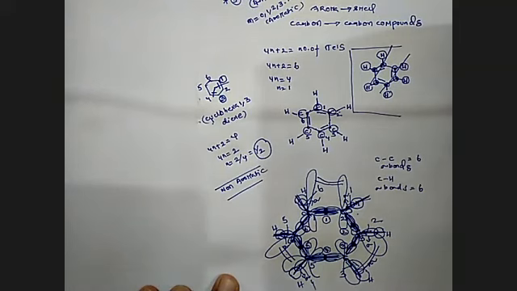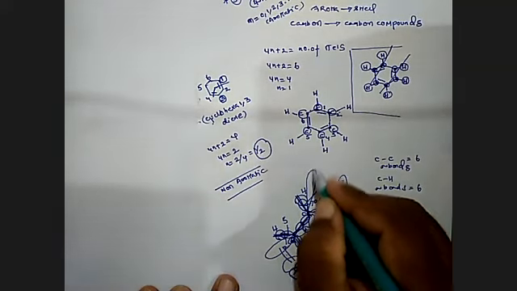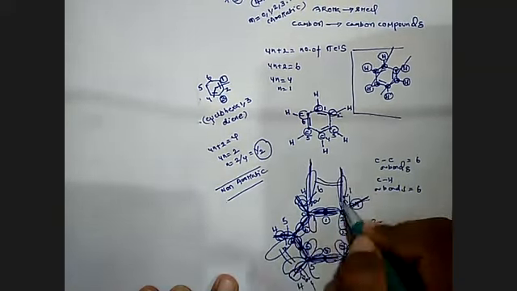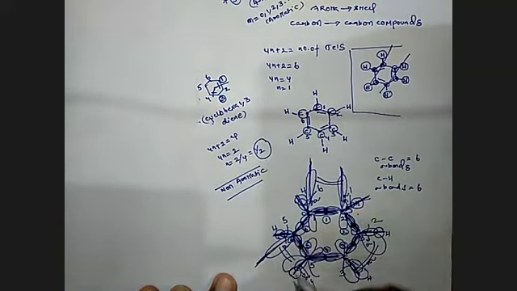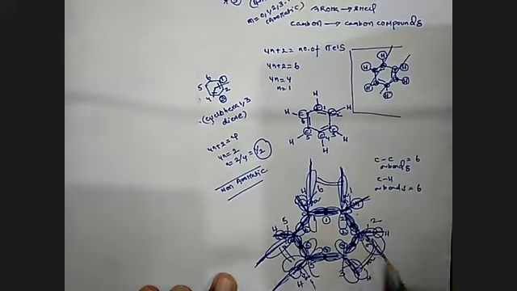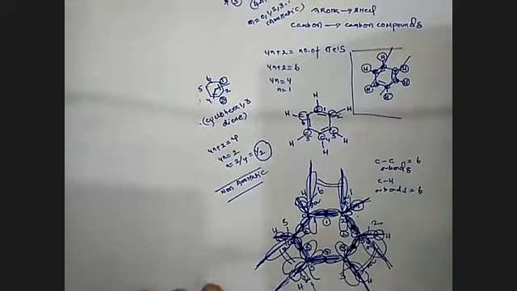Now the pi orbitals. Now it is pi orbitals. This is a pi orbital and it is a pi orbital. Here we can have a pi orbital and here we can have a pi orbital, and likewise on the remaining carbons.